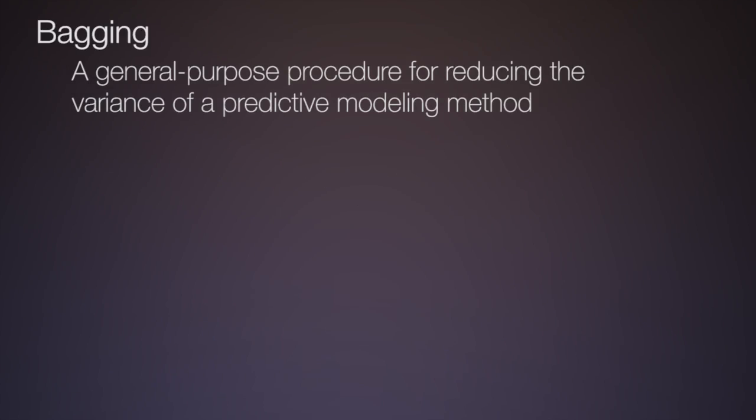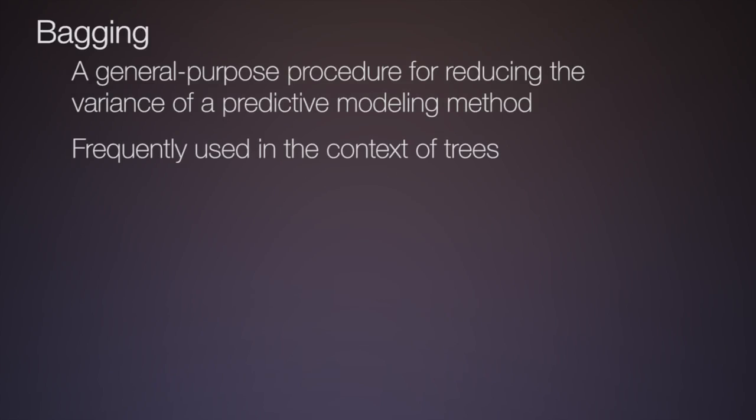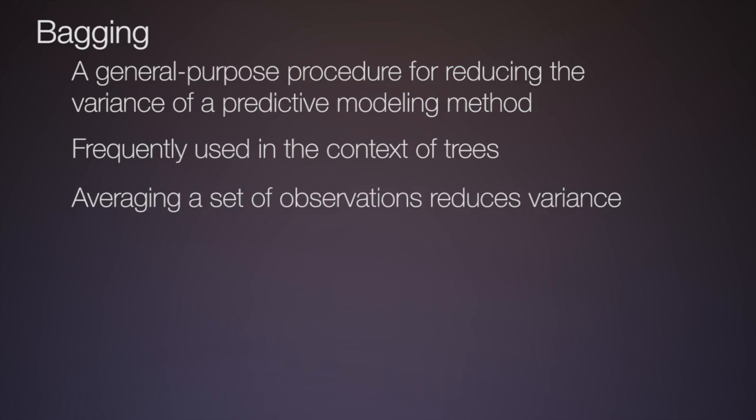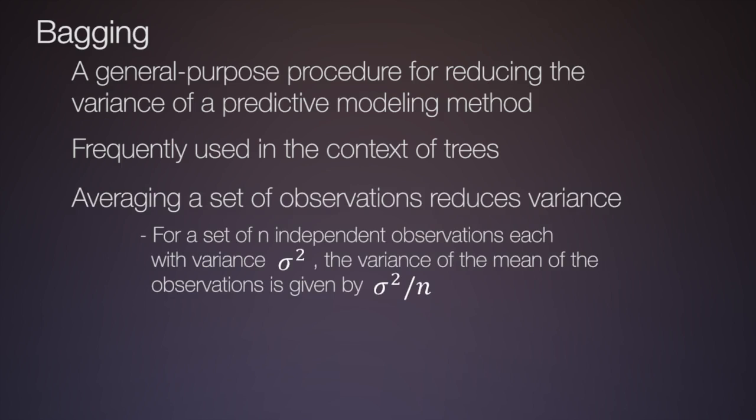Bagging is a general-purpose procedure for reducing the variance of a predictive model. It is frequently used in the context of trees. Classical statistics suggest that averaging a set of observations reduces variance. For example, for a set of n independent observations, each with variance sigma squared, the variance of the mean of the observations is given by sigma squared divided by n. Therefore, to reduce the variance of a prediction, we can simply average its predictions from multiple datasets.